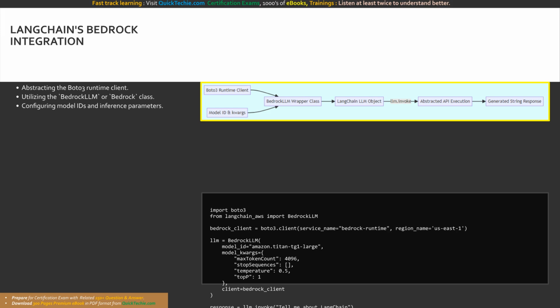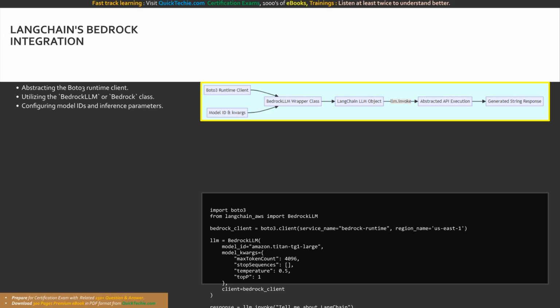Let's analyze this robust integration code. First, we instantiate our standard Boto3 Bedrock runtime client securely. Next, we import the Bedrock LLM class from the LangChain AWS library. We create our LLM object by passing the Boto3 client, the amazon.titan-tg1-large model identifier, and a highly structured dictionary of model_kwargs containing our exact inference parameters.